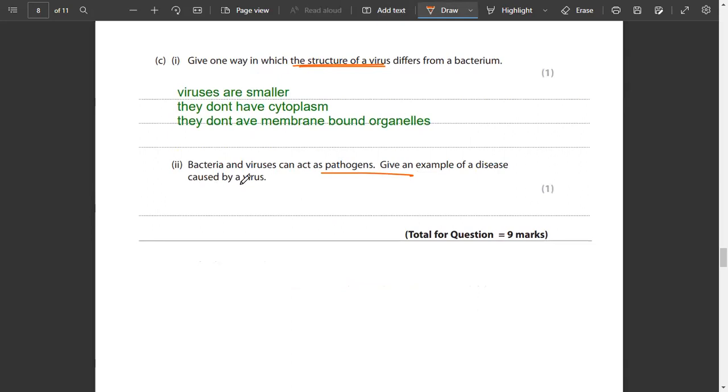Bacteria and viruses can act as pathogen. Give an example of a disease caused by a virus. Virus की एक disease का नाम लिख देते हैं. Like HIV/AIDS. One example यहाँ दे दी हमने. I also told you tobacco mosaic, influenza, flu, cold, measles. Measles किसकी वजह से होते हैं? Measles is caused by variola virus. अभी एक monkey pox भी आया है. I was there at a workshop yesterday. तो वहाँ पे हमने monkey pox के बारे में देखा था. How it has risen. That was also a virus. ठीक है, वो भी तो एक virus ही है.